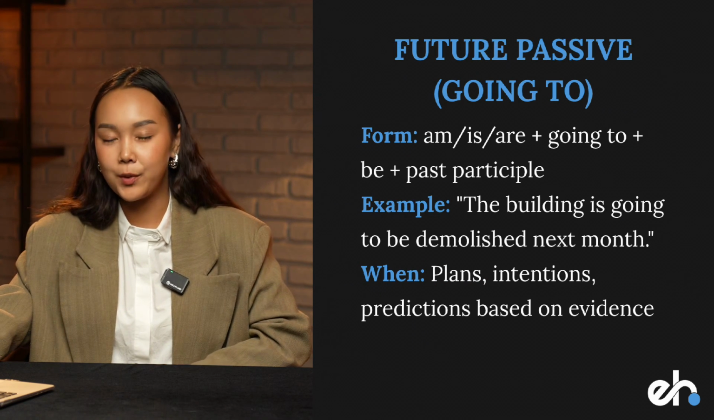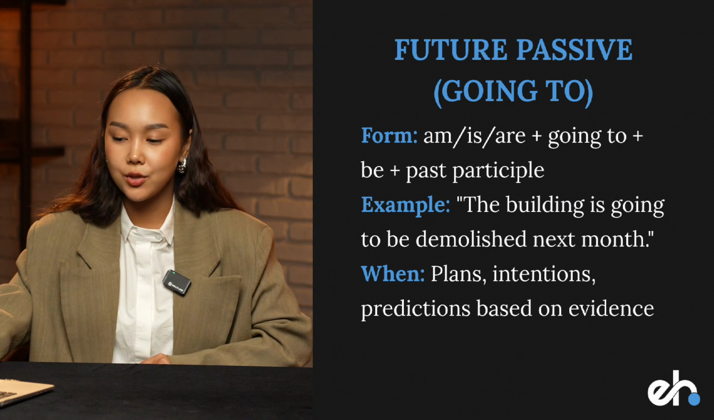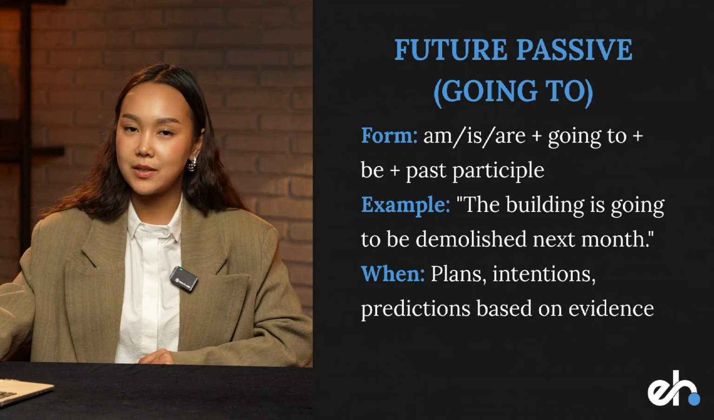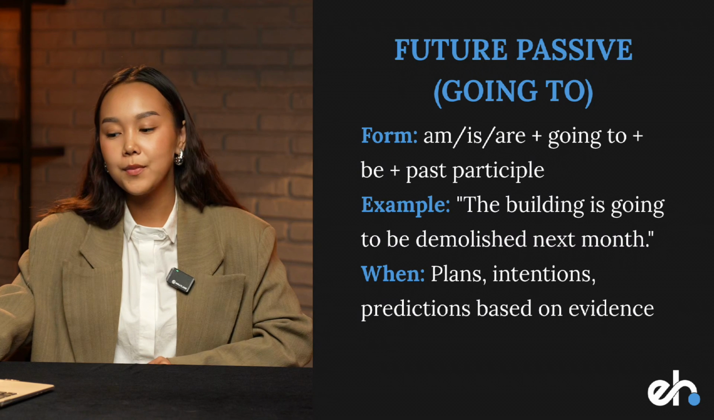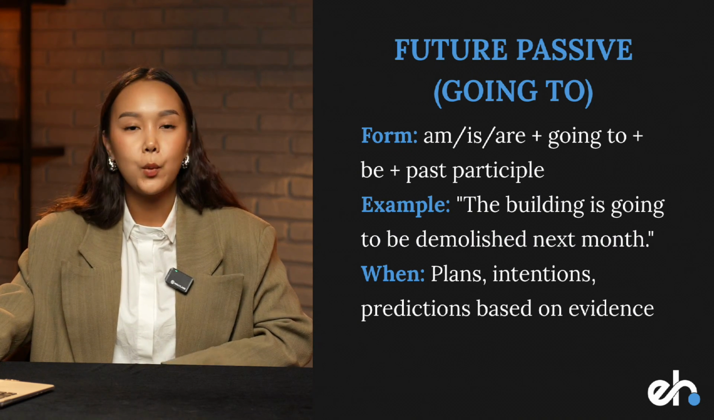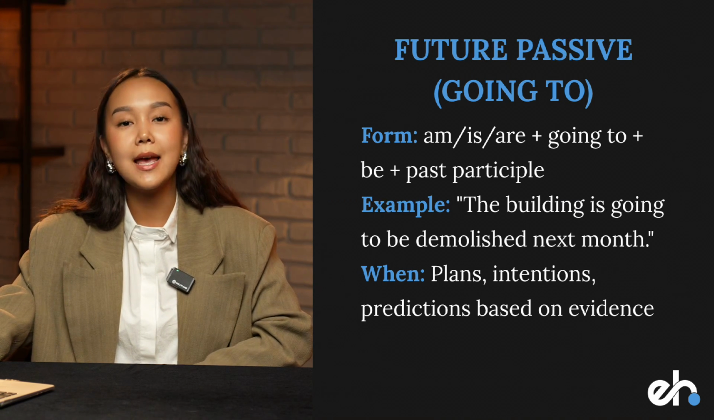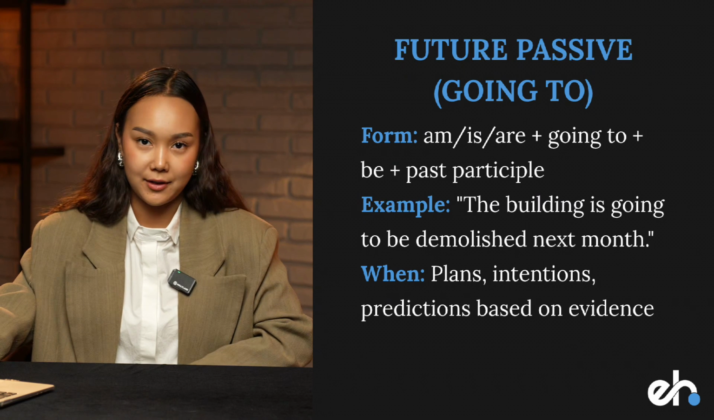Future passive with going to. Am, is, are, plus going to, plus be, plus past participle. For example, the building is going to be demolished next month. When do we use it? When we're talking about plans, intentions, and predictions based on evidence.